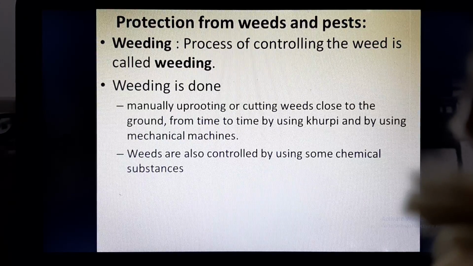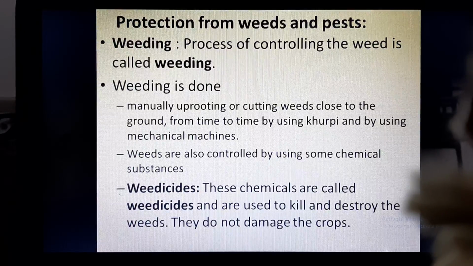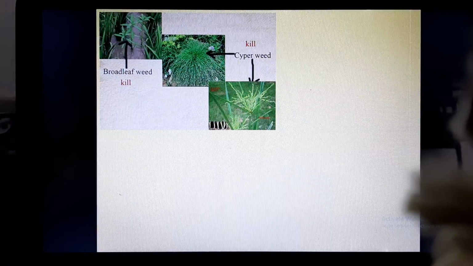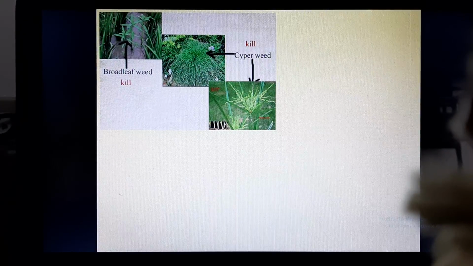Weeds can also be controlled by using some chemical substances. These chemical substances are called weedicides. Wherever we use the term side, it means to kill. So the chemicals which are used to kill weeds are called weedicides. They destroy the weeds but they do not damage the crop. So here there is selective killing.